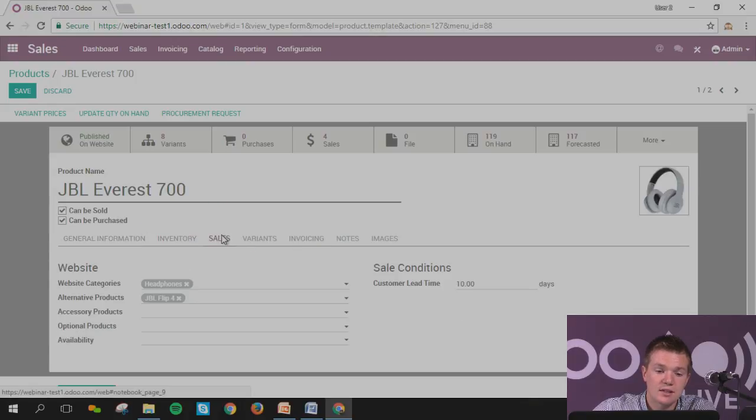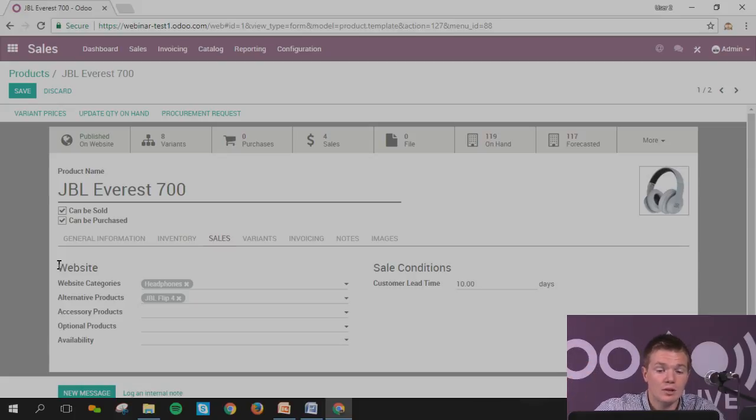What we'll find in the sales tab is really important because you will have all the information linked with the website. Everything that I do on the back end will reflect on the front end. This is really cool because, let's imagine you don't have stock anymore, you can directly change it from the back end, and on the website it will change as well.